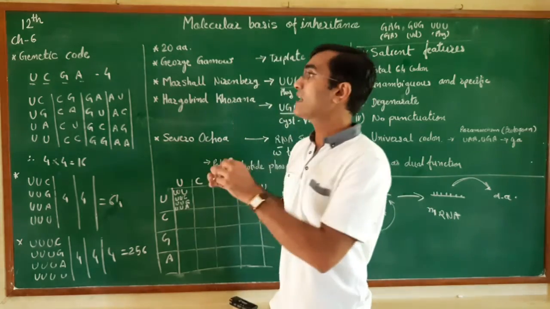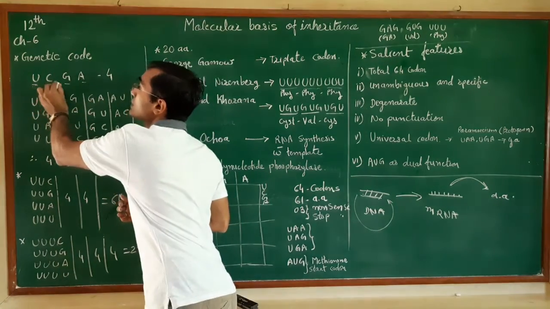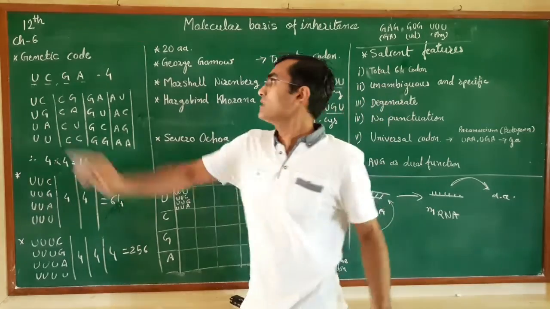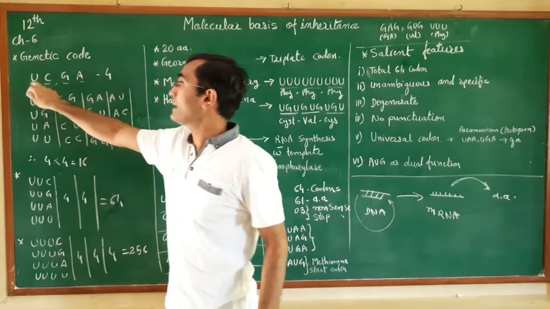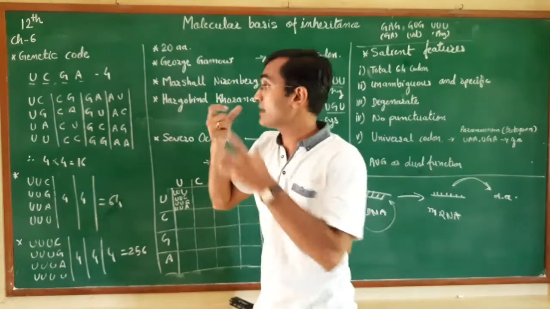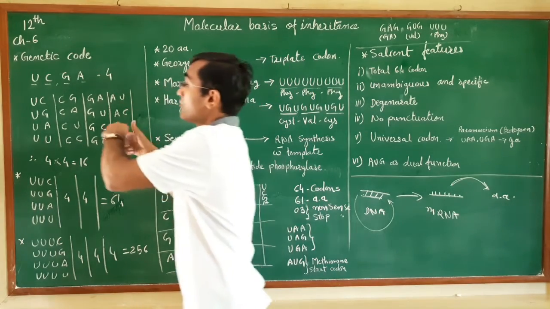Now the second example is, if the information is there in the combination of 2 nitrogenous bases on the mRNA, then how many codes will there be?